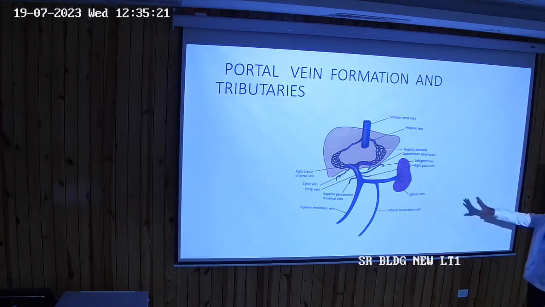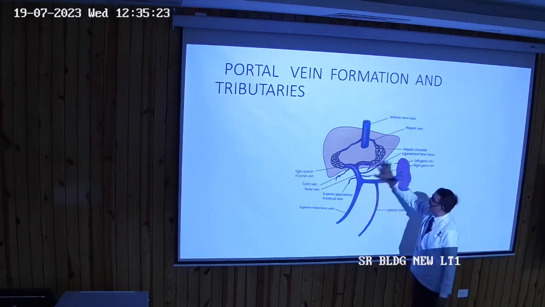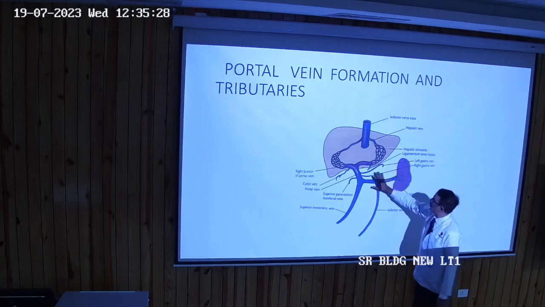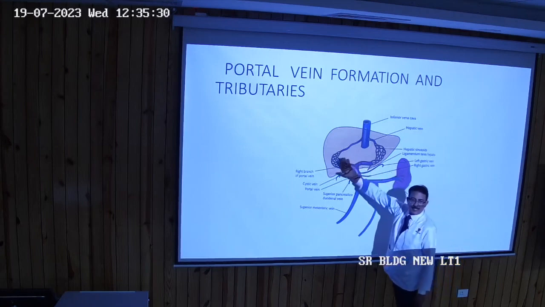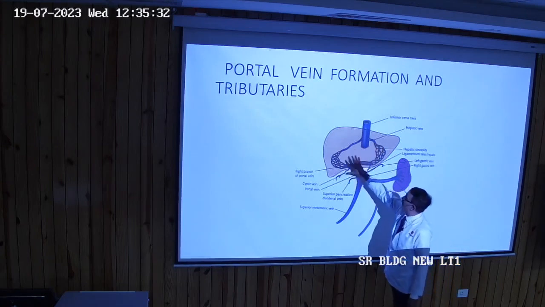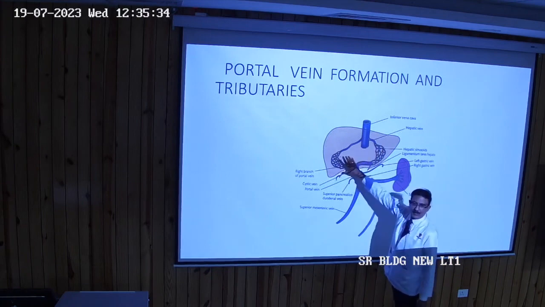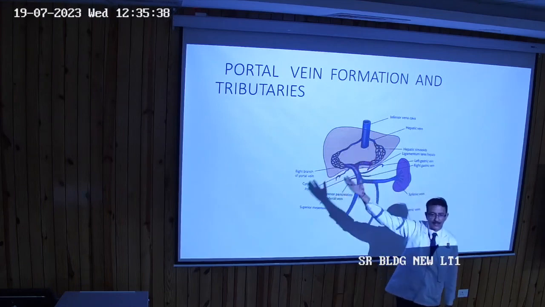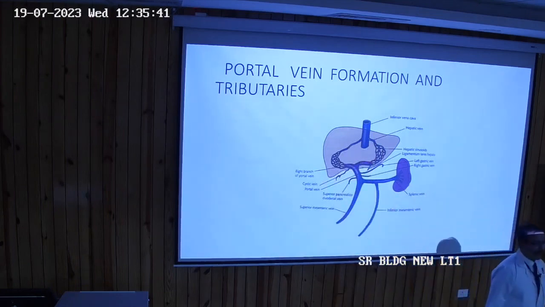Normal system is the blood comes from the entire alimentary tract, from gallbladder, pancreas, spleen, goes to the liver, divides, they are broken up into capillary or sinusoids. From there they are collected and again going through the hepatic vein into the inferior vena cava. But before birth, what happens, that I'm going to tell you, okay?